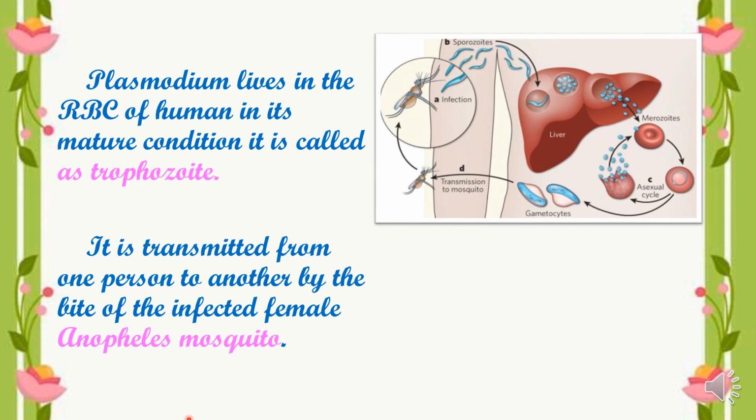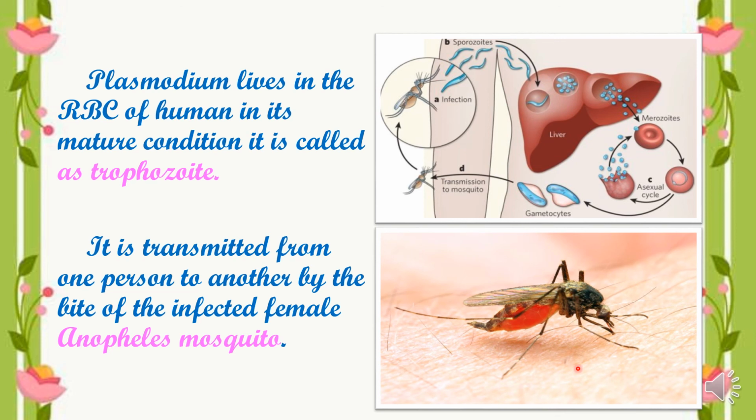So who is responsible for transmitting the disease? The female Anopheles mosquito is responsible for transmitting the disease. Here is a female Anopheles mosquito. It transmits the disease when it bites an infected person. From the infected person, it carries the infected blood and introduces it into a healthy individual. Clear? So it is acting as a carrier or a transmitter. Malaria is caused by the Plasmodium protozoan, which is carried by the female Anopheles mosquito, and that is responsible for transmitting the disease. Is that clear, children?